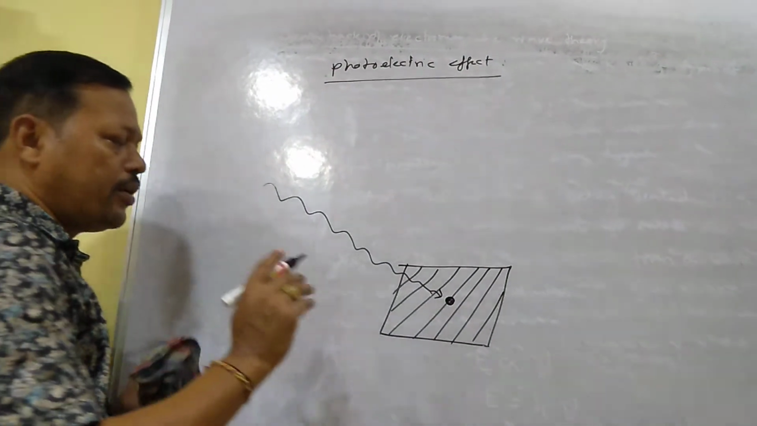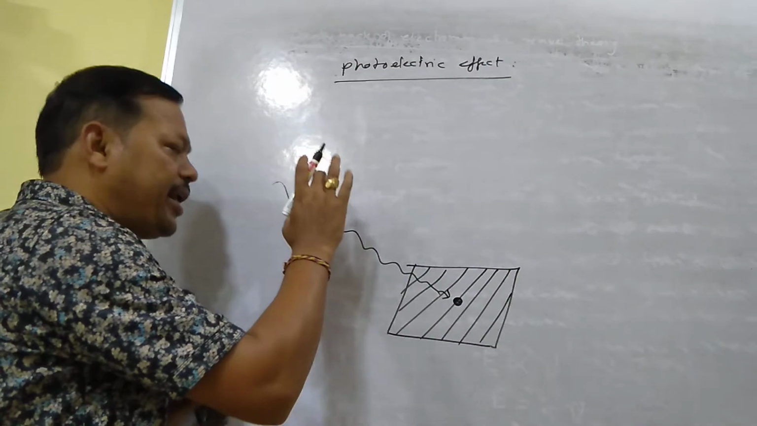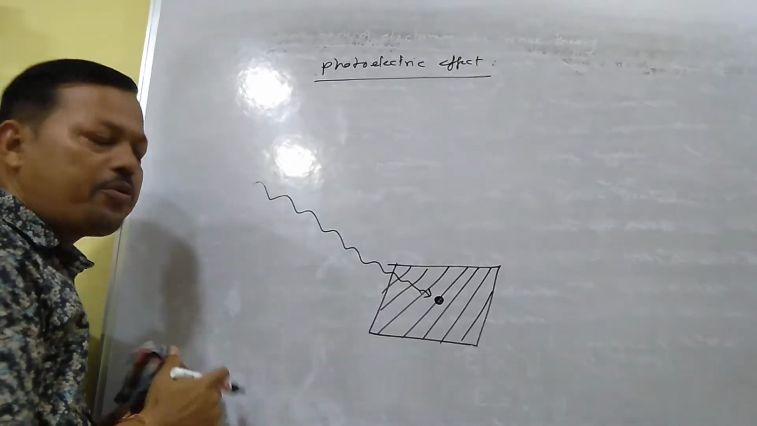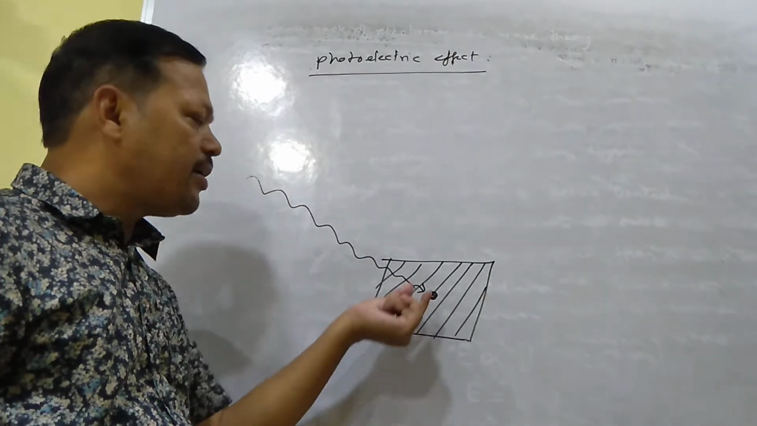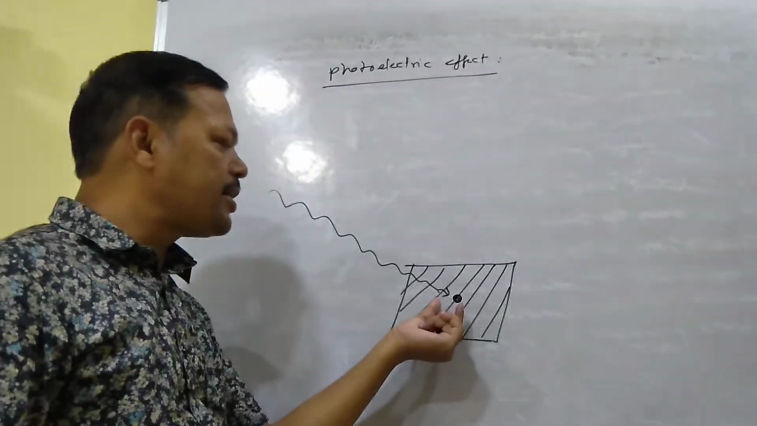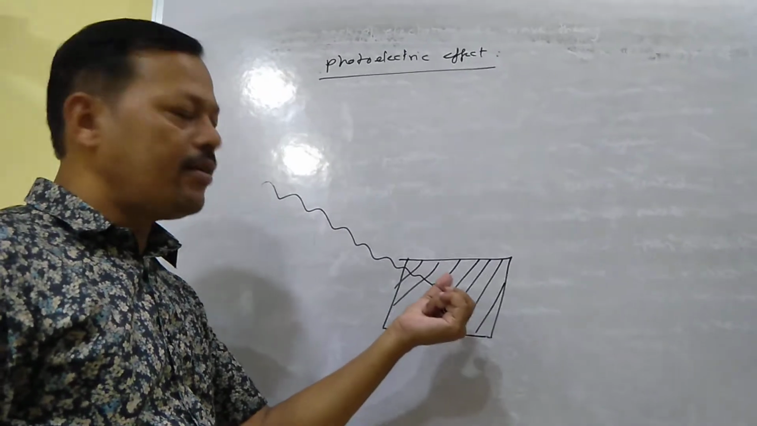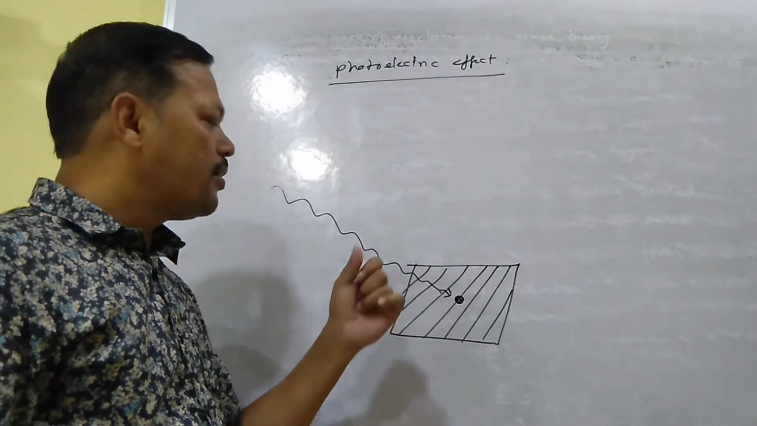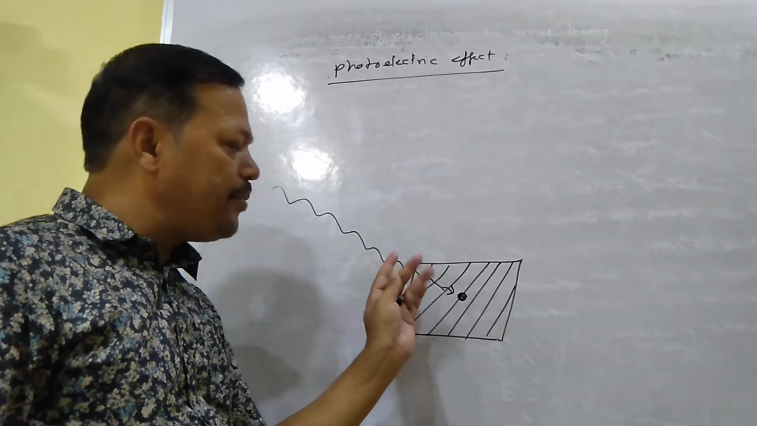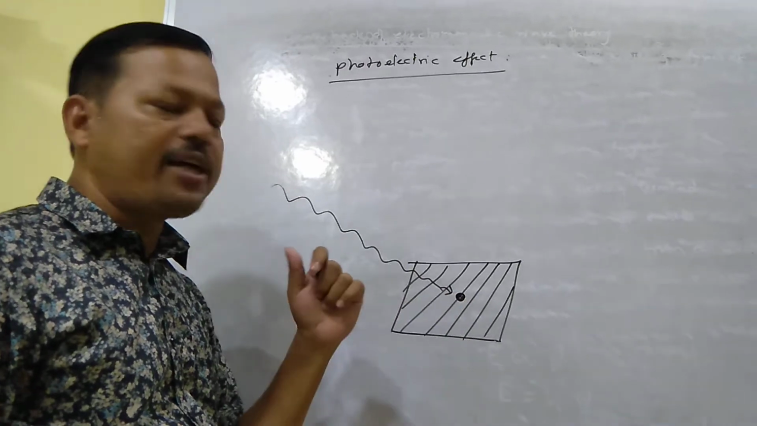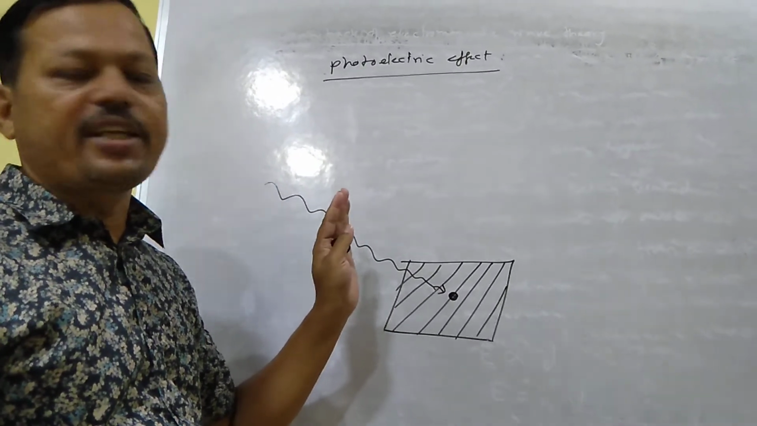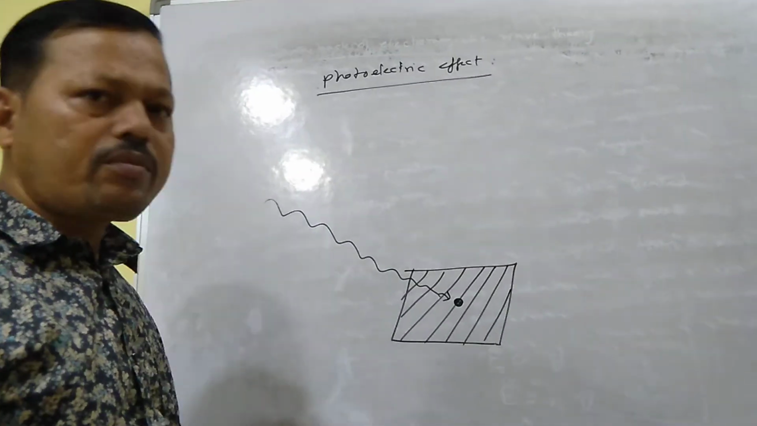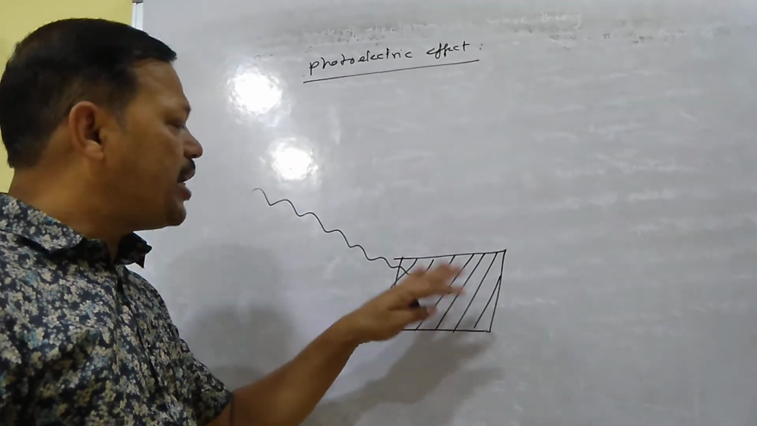So when a radiation of definite frequency falls on the surface of a metal, then the electron from the surface may be ejected from the metal, and the ejected electron is called photoelectron, and the phenomenon is called photoelectric effect. So I'll give you the definition, then you can understand it.